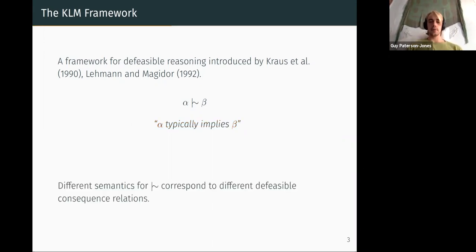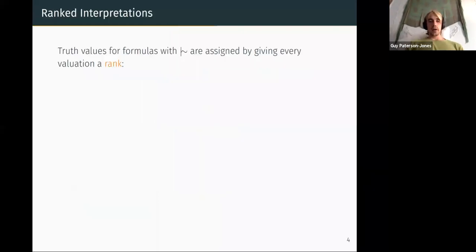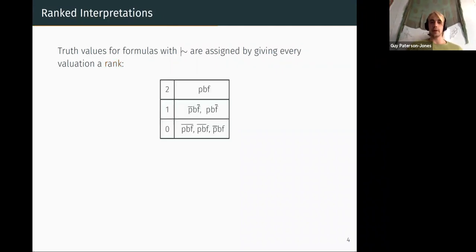And different systems for defeasible reasoning, or different ways of approaching defeasible reasoning, you can talk about in the KLM framework by providing different semantics for this twiddle symbol. So different semantics gives you different defeasible consequence relations, different models of defeasible reasoning. So how in the KLM framework are these formulas given truth values? So how do we interpret them? And the way this works is you take every propositional valuation or possible world, and I'll explain what I mean by that shortly in case it's unfamiliar to you.